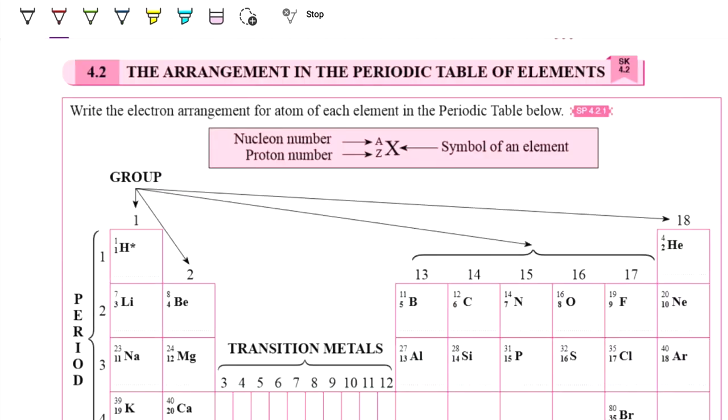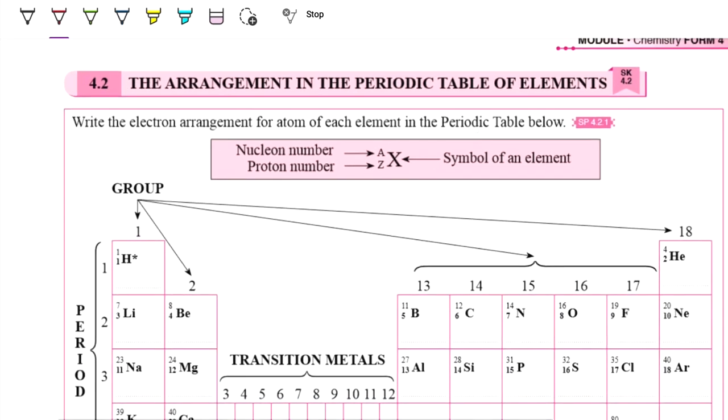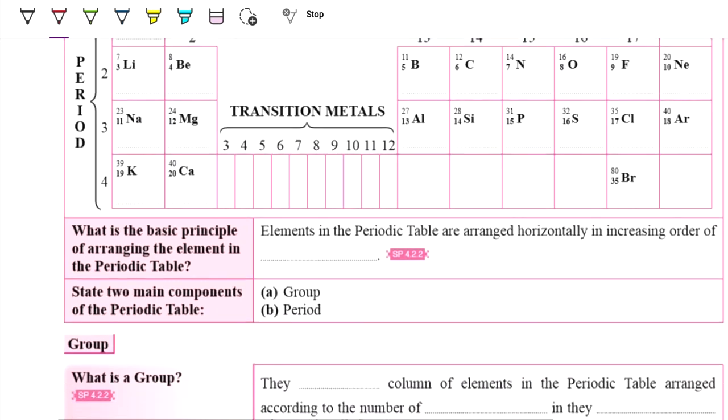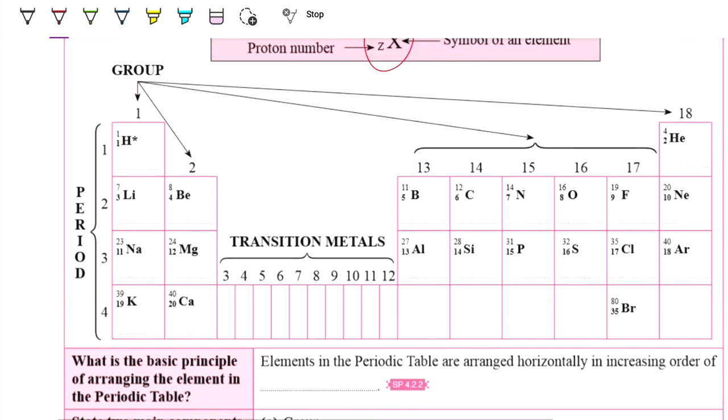Now we look at the arrangement of elements in the periodic table. The first task: write the electron arrangement for the atoms of each element in the periodic table below. Here, X is the symbol, A is the nucleon number, and Z is the proton number. So this is a group and this is a period. There are 18 groups altogether, and there are 4 periods in this diagram.